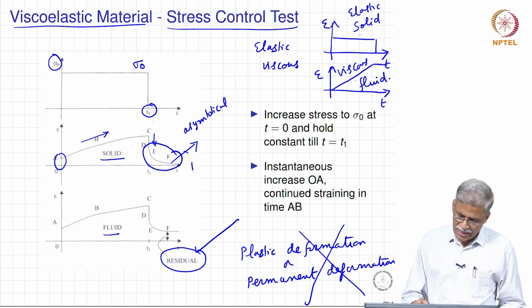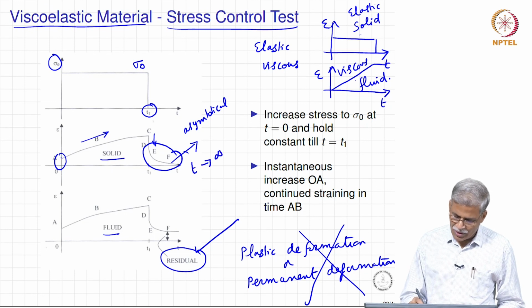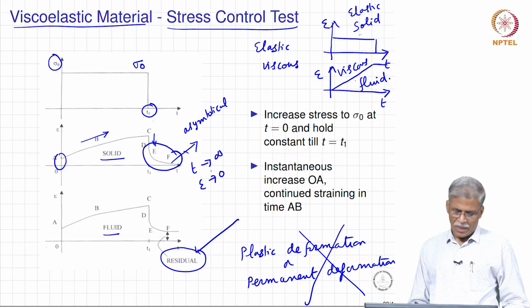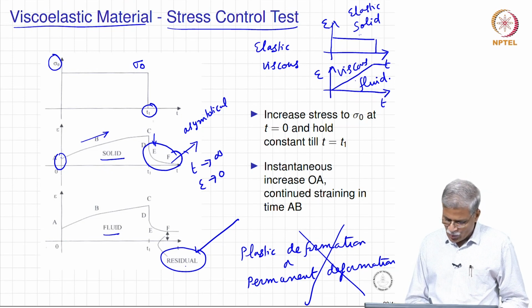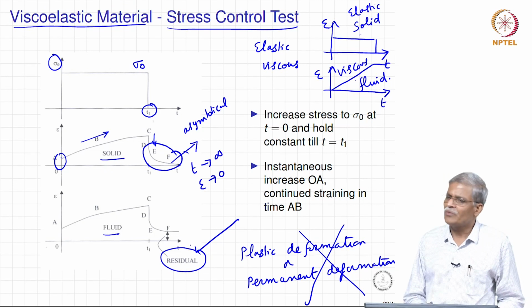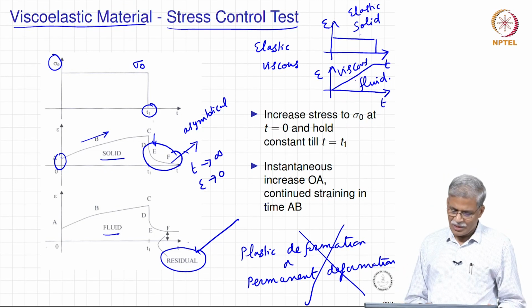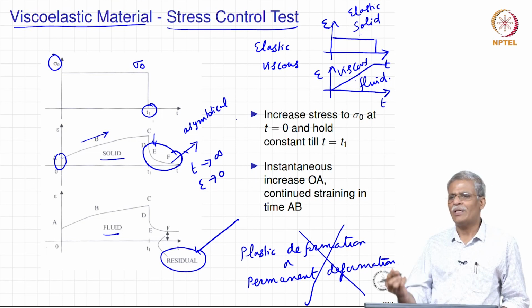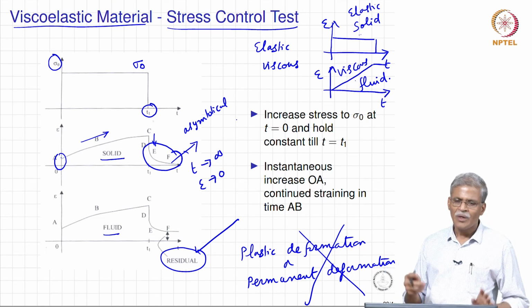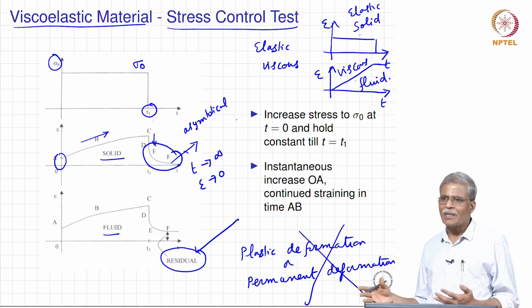That means as time goes to infinity, epsilon will go to 0. Whereas in a fluid, at finite time you will be able to see a residual deformation which may not vary with respect to time, and this is where you need to understand the point that I emphasized earlier on the role of the experimental time.